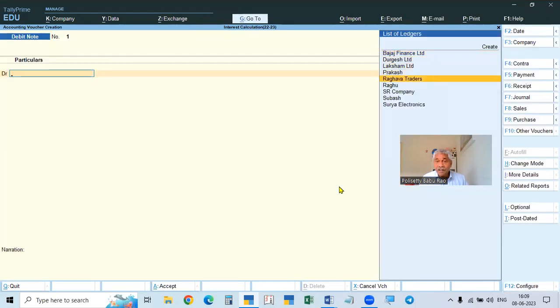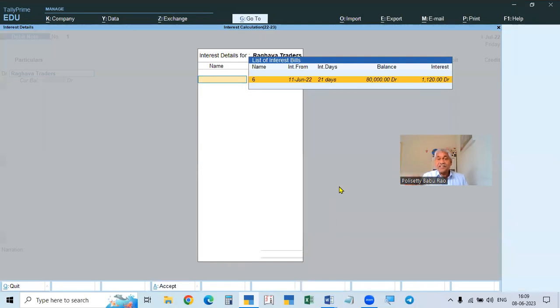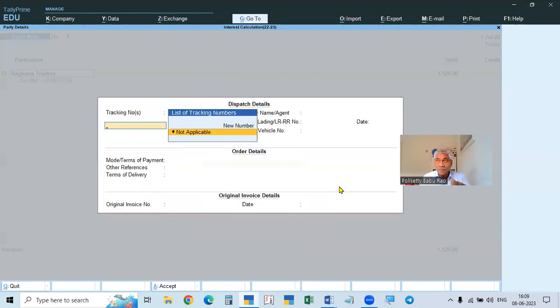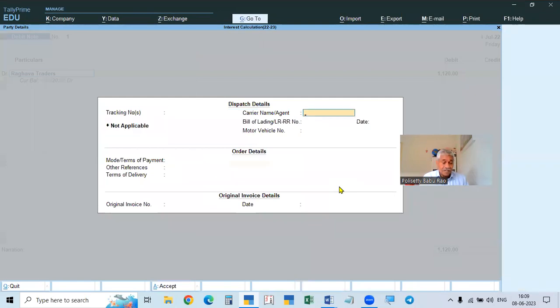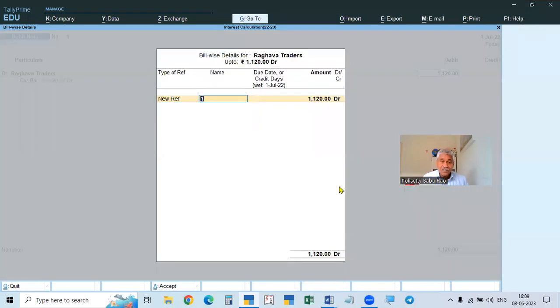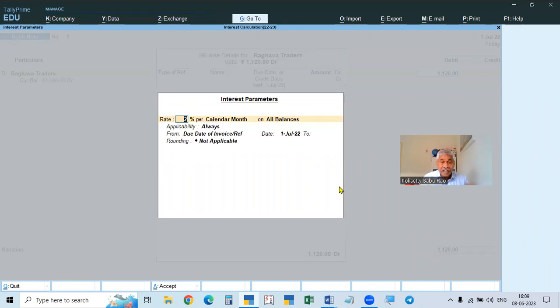See Raghava Traders, 1,120. So that's all taken. The number 6 is the invoice number. Then save, Ctrl+A to accept. Then new reference number 1, the interest number 1, that is the debit note number 1. Every time it will ask you, you check whether it is correct. So up to first July you calculated.